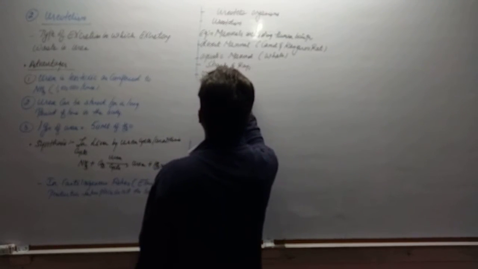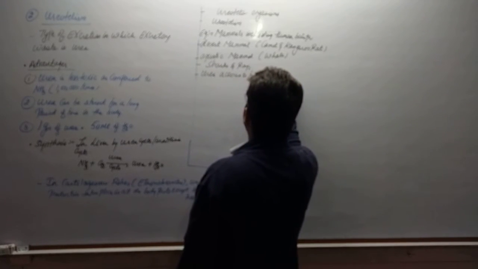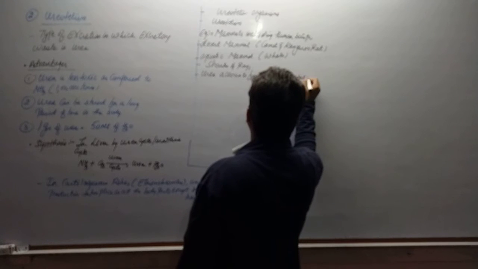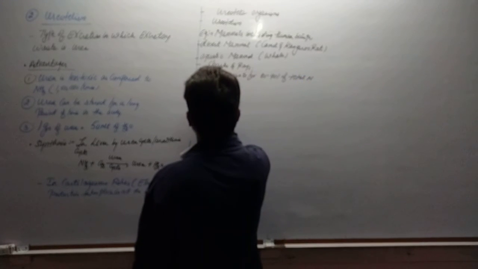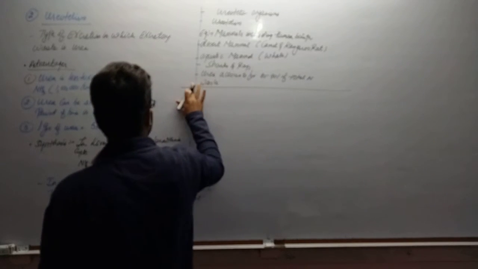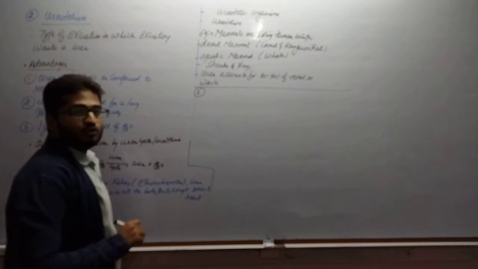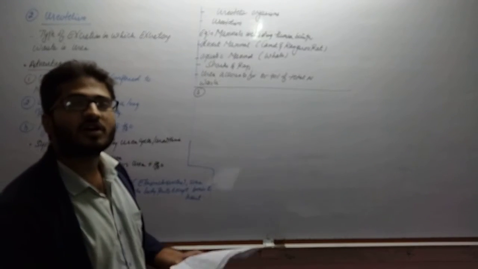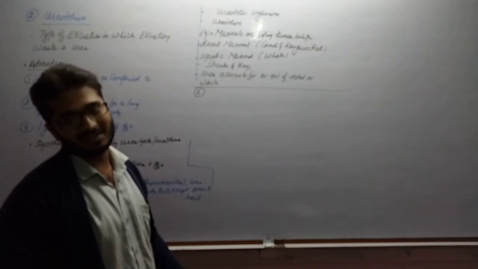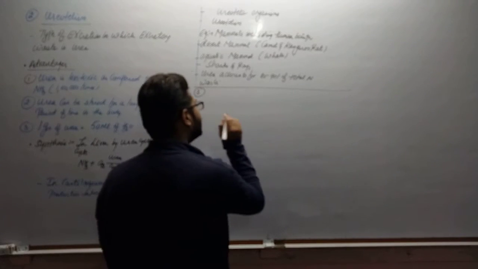Urea accounts for 80 to 90% of total nitrogenous waste, right? So this is all about ureotelism. Now the third nitrogenous waste is uric acid, which is the least toxic, right? So let us discuss uricotelism.